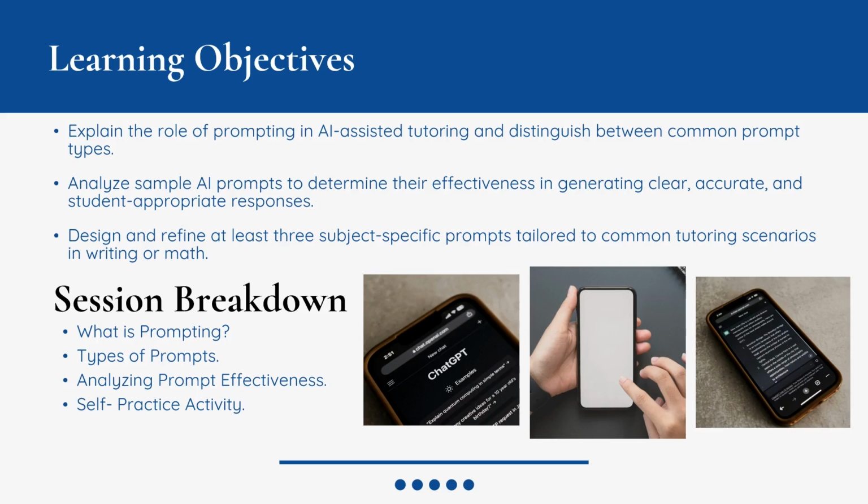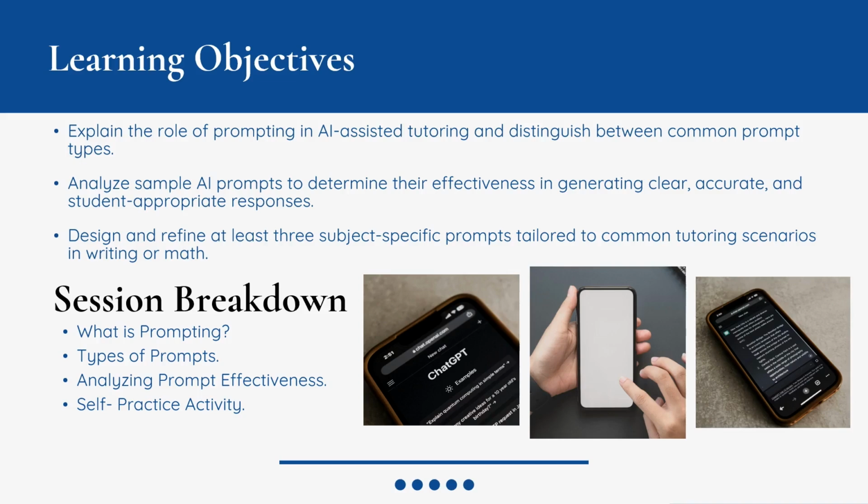By the end of this training, you'll be able to explain the role of prompting in AI-assisted tutoring and why the way we ask matters, identify common types of prompts and when to use them, analyze prompts for clarity, specificity, context, and relevance, and finally, design and refine at least 3 AI prompts, one for writing, one for math, and one for general academic or study skill scenario. This is a hands-on session, so you'll be practicing with your own prompt as we go, so make sure to pause when needed.